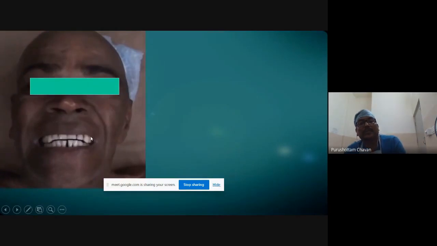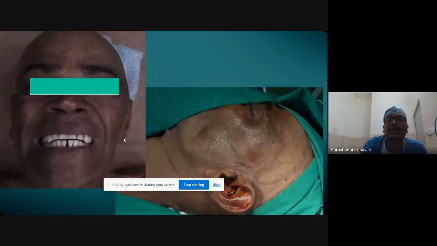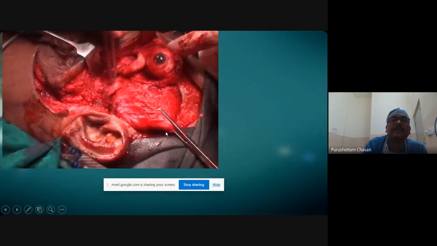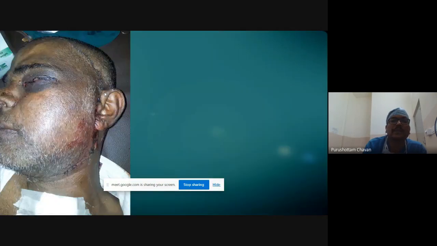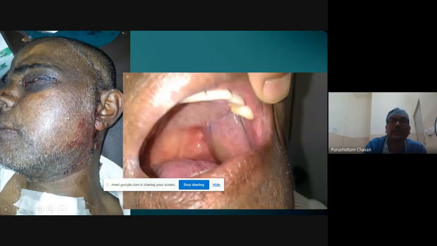So here is a post-RT case with trismus and retromolar trigone area disease going up to the infratemporal fossa. We didn't want to give an incision over the face. At the same time, we wanted to address it. So what we did was a pre-tracheal incision was given, and the whole maxilla, temporalis muscle, and posterior maxilla were removed. And this is how it is, and it was reconstructed with the ALT.